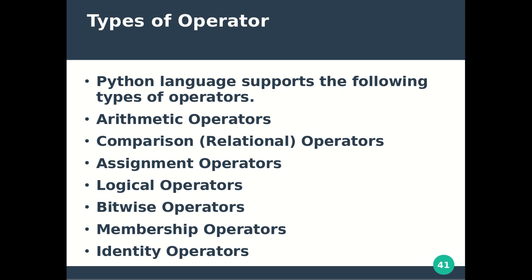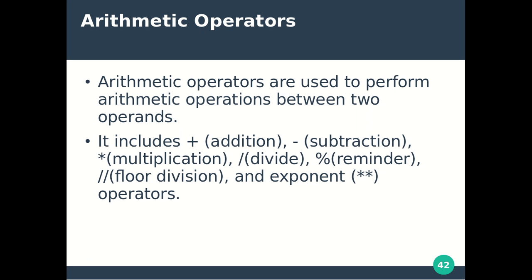So these are the different operators supported by Python. First is the arithmetic operator, then comparison operator, assignment operator, logical operator, bitwise operator, membership operator, and identity operator. Then we have seen arithmetic operators. Arithmetic means basically all the calculation part.